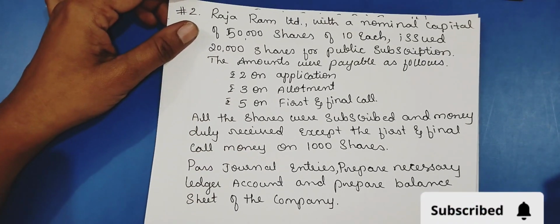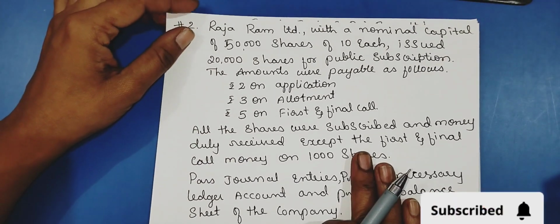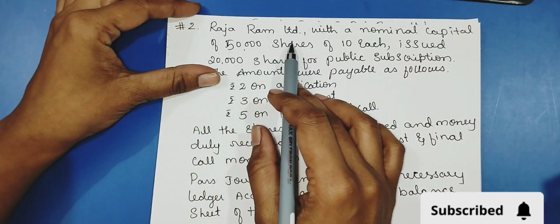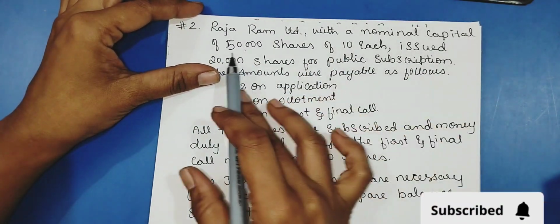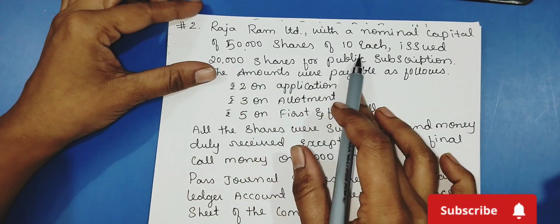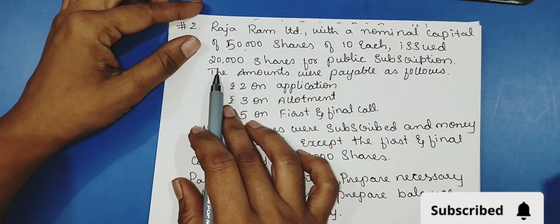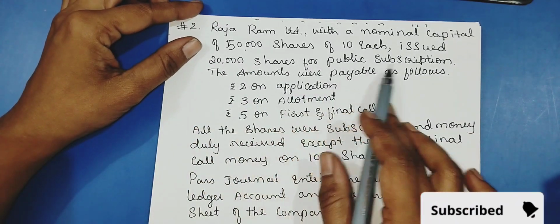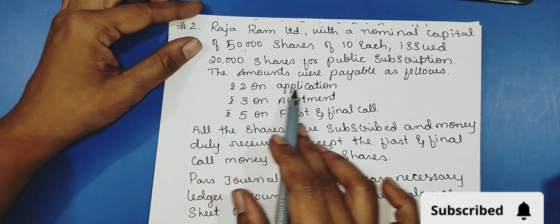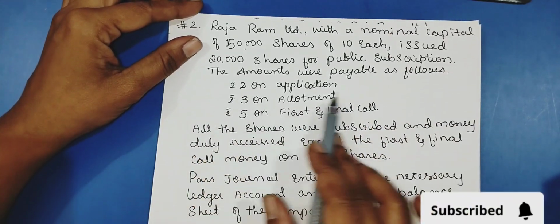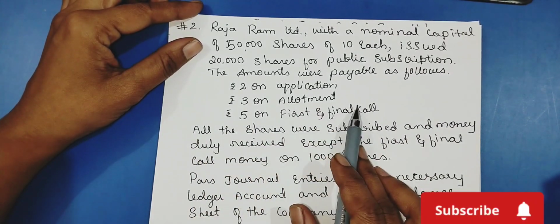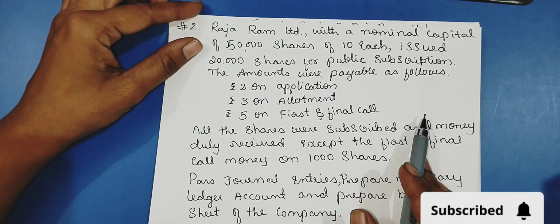Now let us understand this by solving this question. Rajaram Limited, with a nominal capital of 50,000 shares of rupees 10 each, issued 20,000 shares for public subscription. The amounts were payable as follows: rupees 2 on application, 3 on allotment, 5 on first and final call.